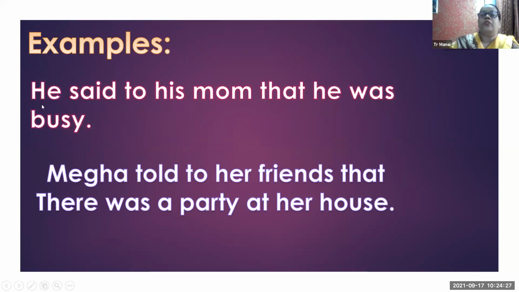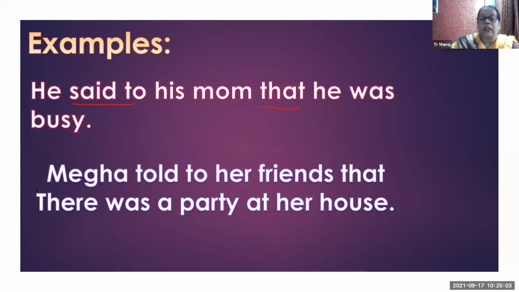Here is an example of indirect speech: He said to his mom that he was busy. There are no inverted commas; instead of inverted commas, we use "that." "Said" remains the same. In direct speech, it may be Megha said, "There is a party at my house."